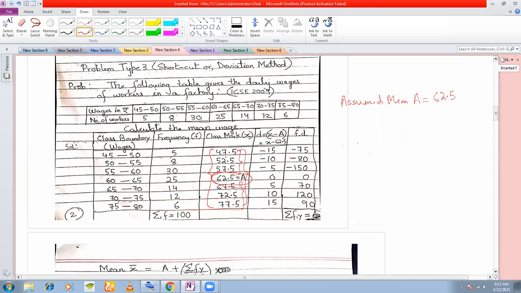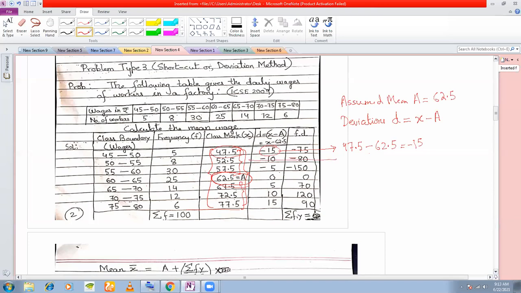Now, once we choose the assumed mean, we take deviations. This is called D. We refer to this as D. Now, what is D? Each class mark x minus the assumed mean. That means for the first one, if you see minus 15, how are we getting this? What is the class mark here? 47.5 minus, and what is the assumed mean we have taken? 62.5. So we are getting minus 15.